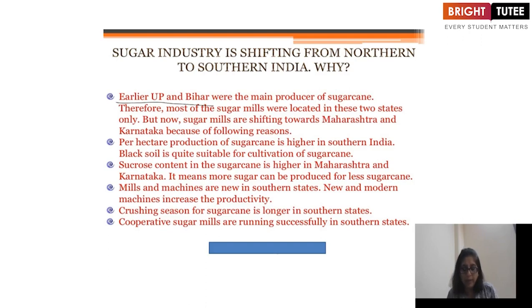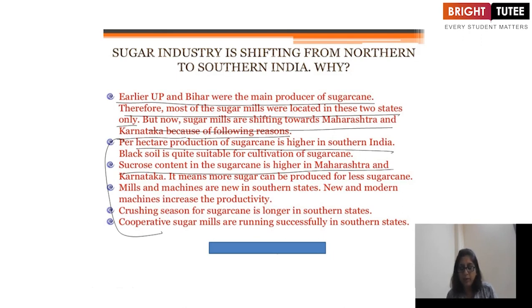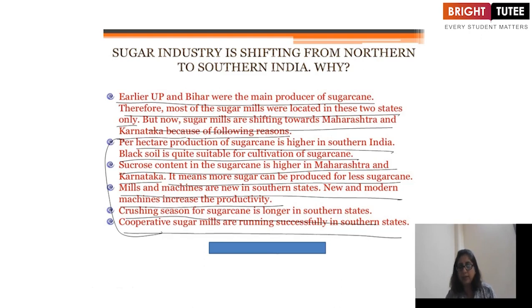Earlier UP and Bihar were the main producers of sugar. Therefore, most of the sugar mills were located in these two states only. But now, sugar mills are shifting towards Maharashtra and Karnataka because of the following reasons. Per hectare production of sugarcane is higher in southern India, and sucrose content in the sugarcane is higher in Maharashtra. Black soil is quite suitable for cultivation of sugarcane, and in Karnataka, it means more sugar can be produced from less sugarcane. And mills and machines are new in southern states. New and modern machines increase the productivity. The crushing season for sugarcane is longer in southern states, and cooperative sugar mills are running successfully in southern states.